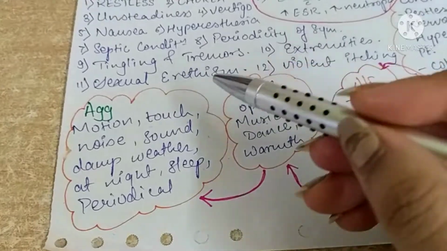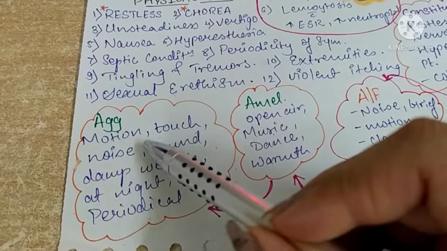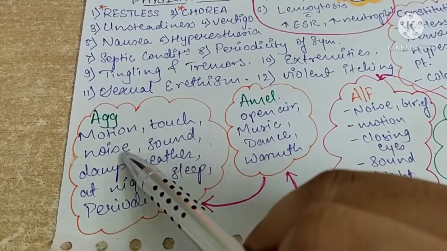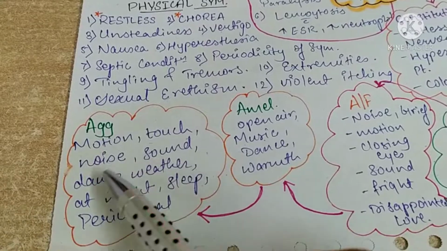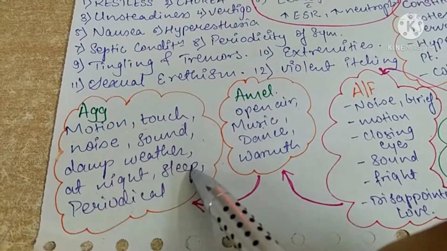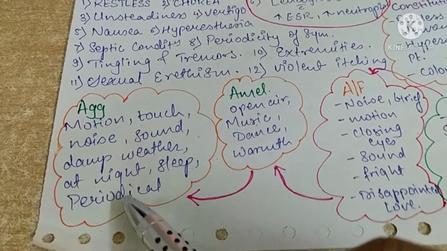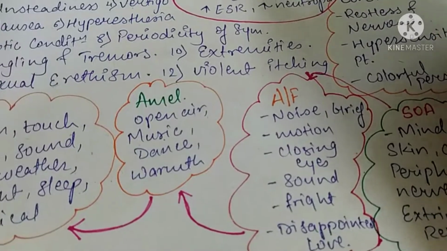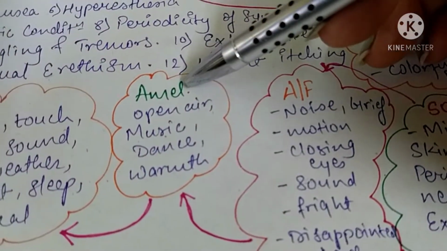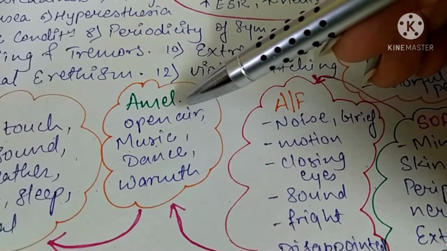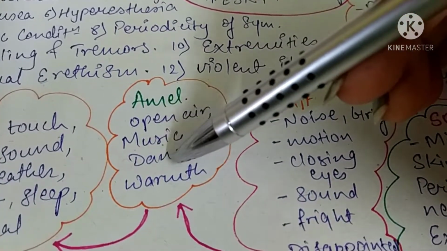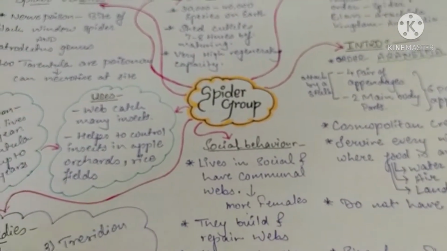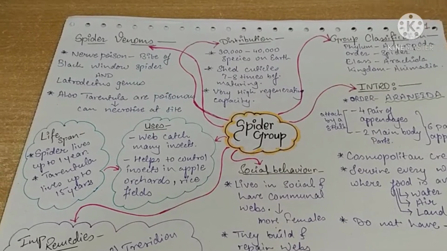Now general modalities. Aggravating modalities: the complaints are aggravated after motion, slightest touch, slightest noise or sound, in damp weather or at night after sleeping, and the complaints are very periodical after a regular time interval or a particular time interval. Then amelioration is in open air, after listening to music, dance and warmth. So this was all about the spider group remedies or spider group characteristic features.